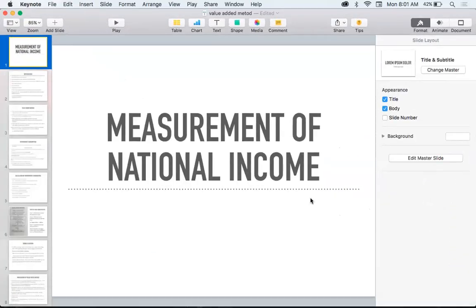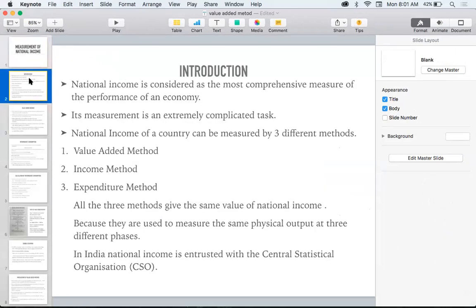So the lesson is measurement of national income. First, as an introduction, national income is considered as the most comprehensive measure of performance of an economy. Its measurement is an extremely complicated task, and the measurement of national income has three different methods. What are they? Value added method, income method, and expenditure method.